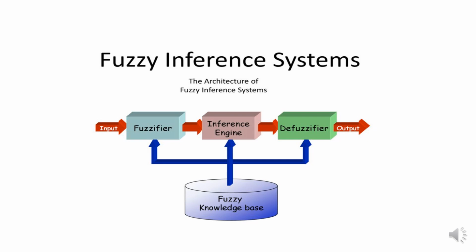Also we have a decision making unit here. The decision making unit performs operations on all the rules, and the fuzzification interface unit and defuzzification interface unit. Here it converts the crisp quantities into fuzzy quantities. And you know already what crisp quantities are, as we have discussed. And it also converts the fuzzy quantities into crisp quantities, which is defuzzification, just the inverse of a fuzzifier, that is from fuzzy quantities to crisp quantities. And we have a database. The database defines the membership functions of fuzzy sets, which are used in the fuzzy rules.